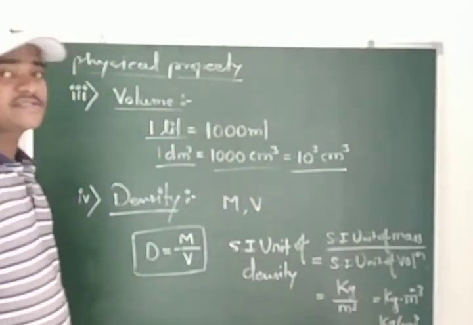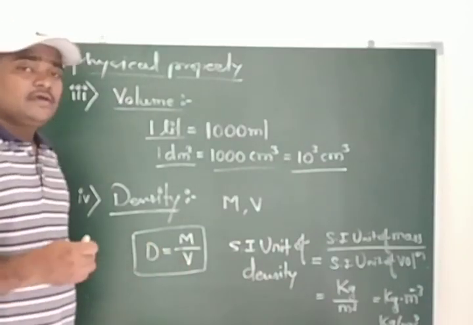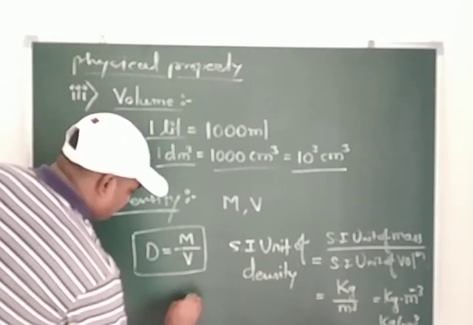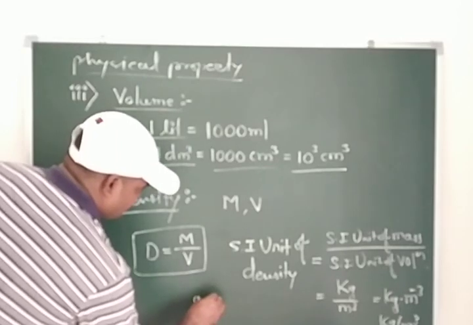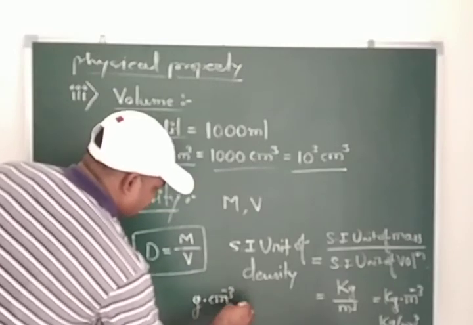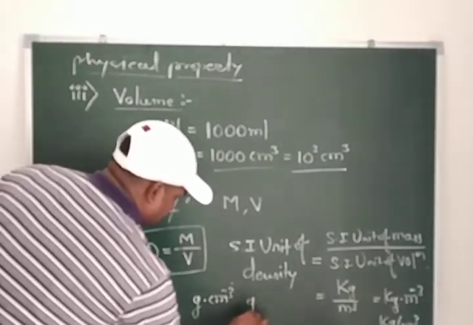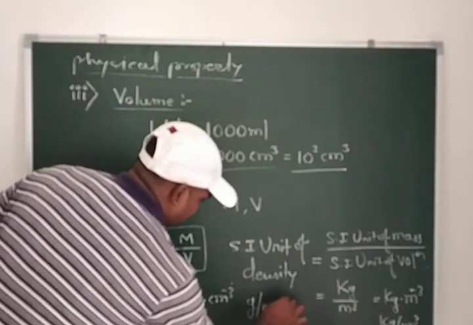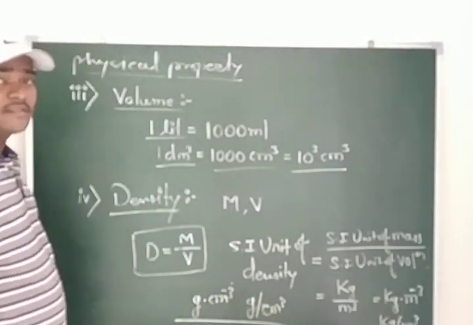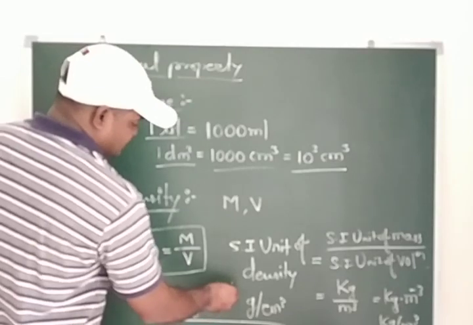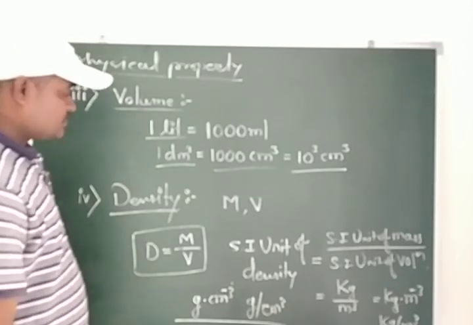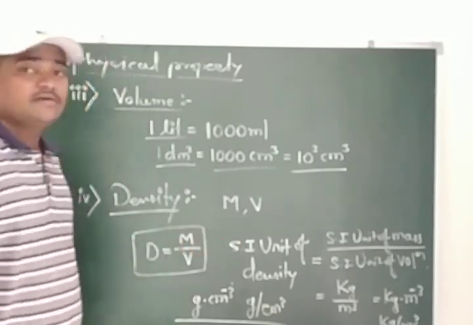If you want to measure this unit in the smaller quantity, that is in CGS units, then instead of kg we use gram into centimeter raised to minus 3, or we can also write gram per centimeter cube. Both have the same meaning. Instead of writing minus 3, you can also use the divided by factor, that is the cross mark. So this is all about density.